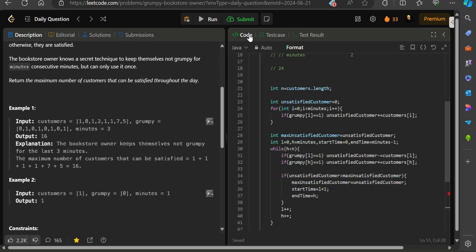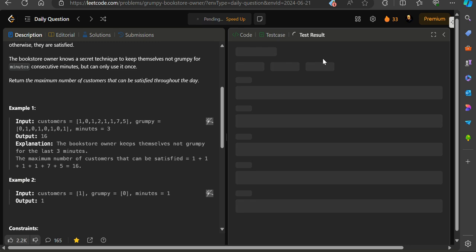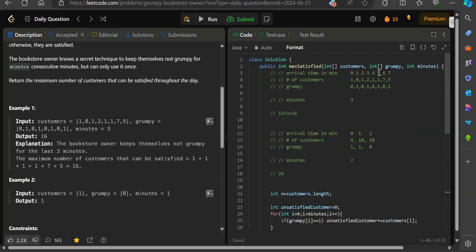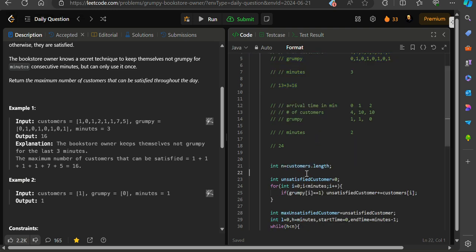I did make some problem, of course, just like every time. Yeah, the test case passed, because the normal instinct of anyone who has coded sliding window before will be to calculate the maximum window of customers, and we will relax them, make them all happy and count afterwards. But this is a very wrong approach. This test case will pass, but this type of test case won't pass. This was the mistake I made when I approached the problem.